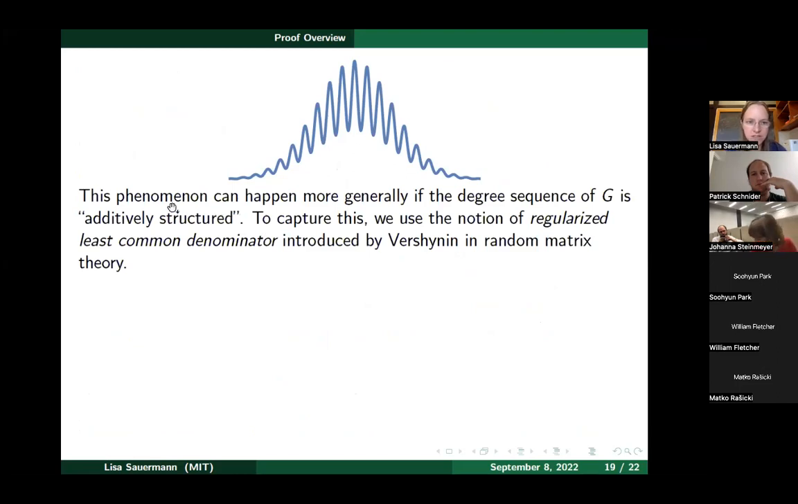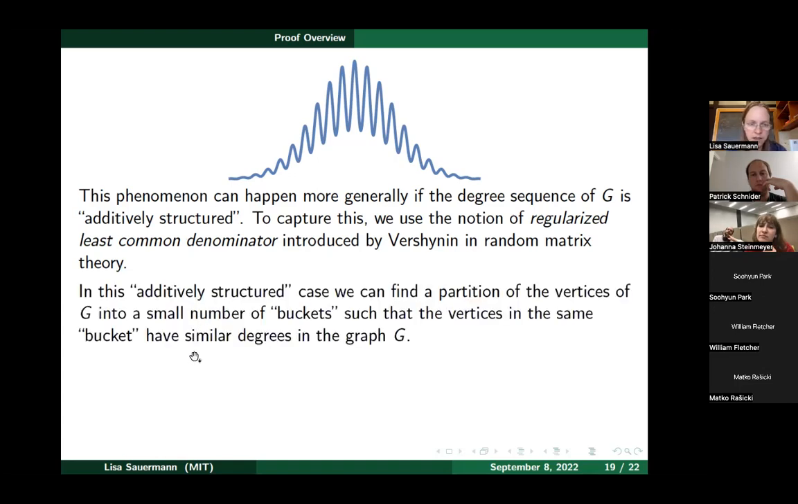Okay, but this phenomenon can happen more generally if the degree sequence is additively structured, as I said in this dichotomy. I won't give you the precise definition of what we mean by additively structured, but let me just mention that to capture this notion of additive structure of this degree sequence, we use the notion of regularized least common denominator, which was introduced by Vershynin in random matrix theory. And in this additively structured case, we can use this additive structure, which I'm not telling you more about, to find a partition of the vertices in G into a small number of buckets, so that the vertices in the same buckets have similar degrees.